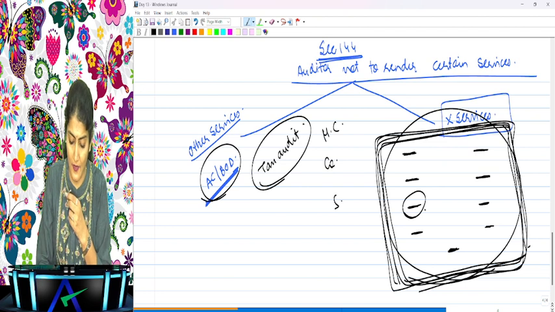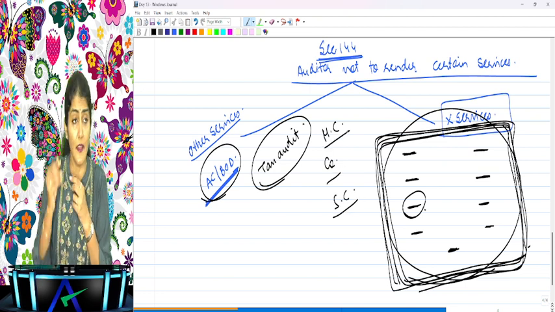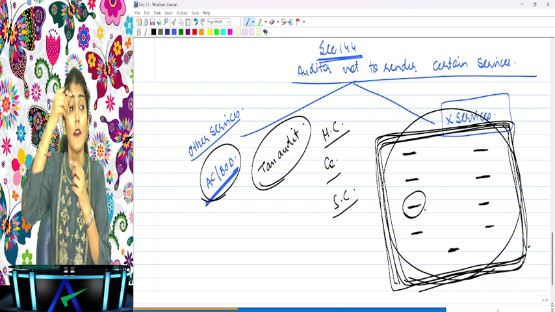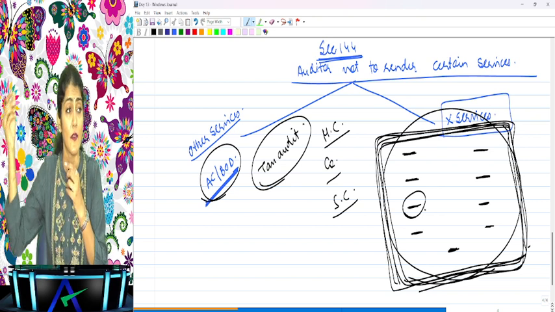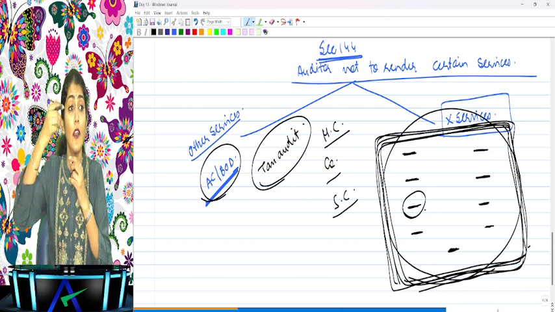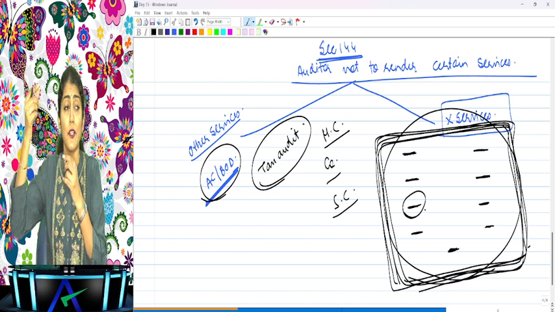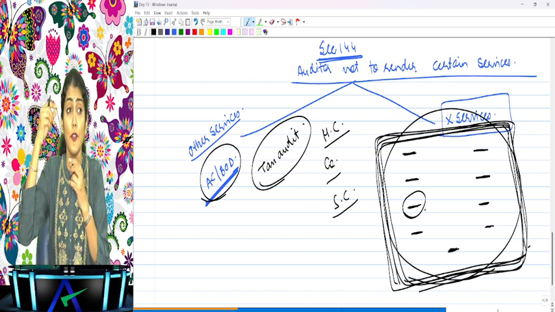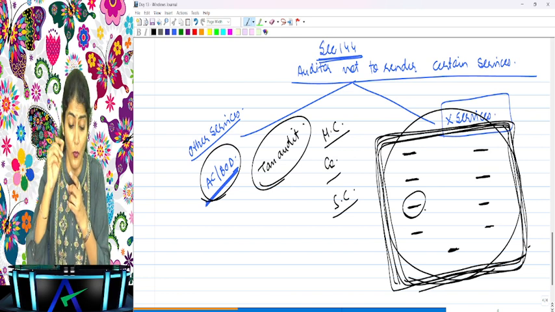These services cannot be provided by the statutory auditor of the company to the holding company and to the subsidiary company. Are you understanding section 144? Auditor not to render certain services, either directly or indirectly. So even through your management consultancy company, can you provide these services? No.